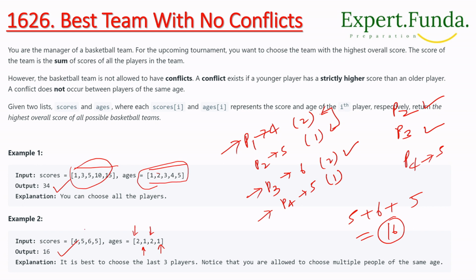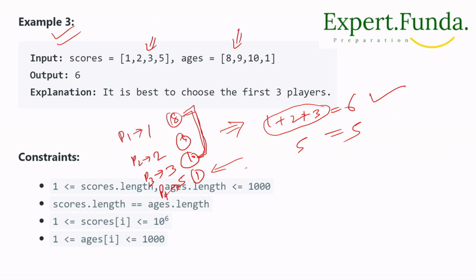Like this we have here. So we have discarded the first one, right? Because its age is the same age we have, but the score is less. So we have to discard this one and we have to select the other one. Similarly, we have understood what if ages are different.